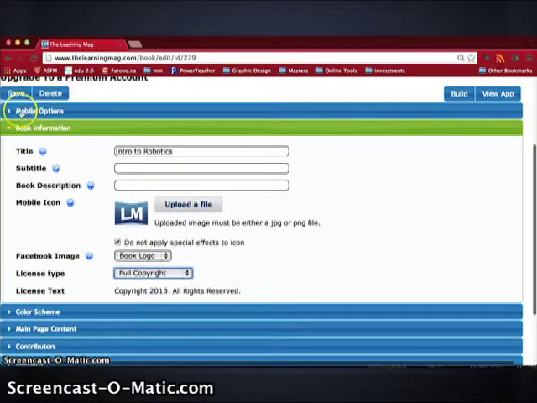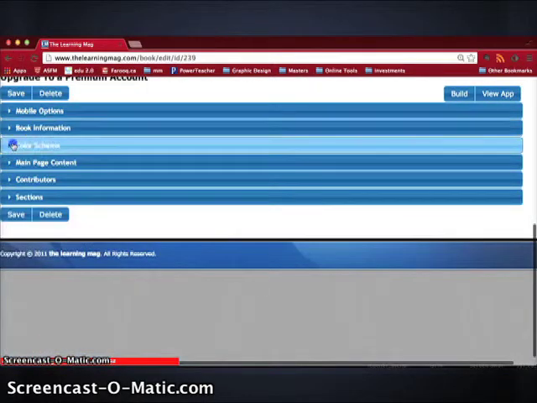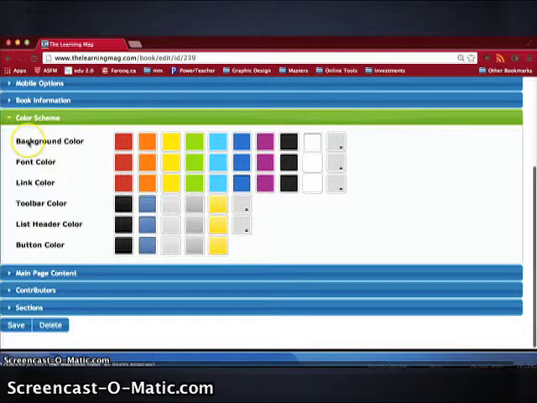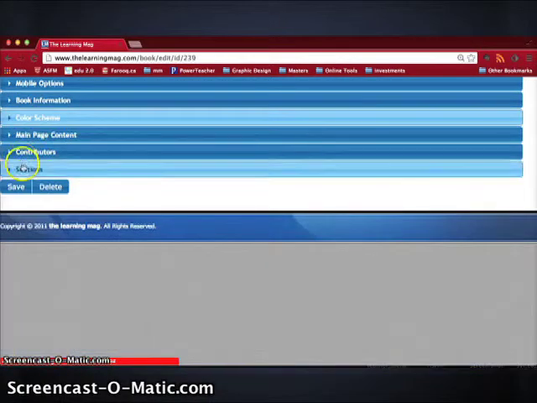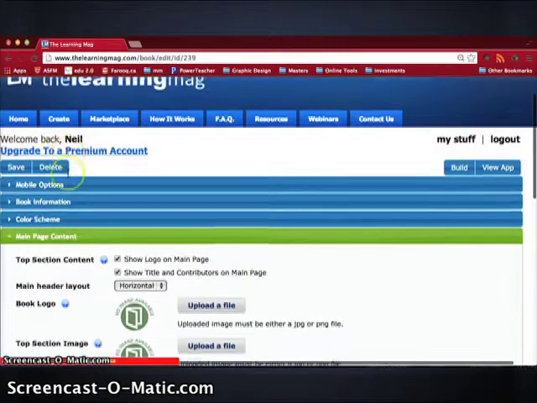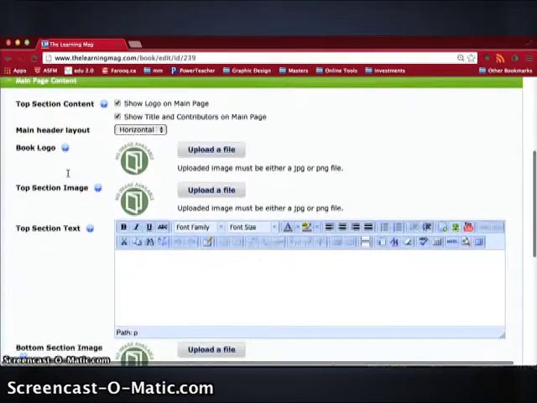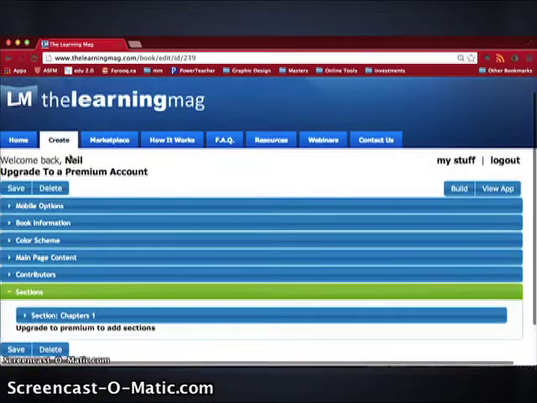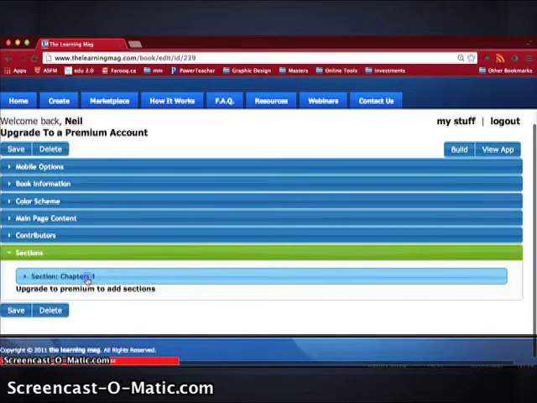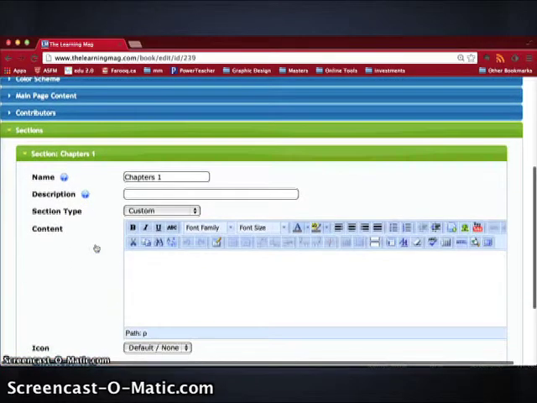Then you can move on to the color scheme, which lets you select a background color, font, links, etc. You can then move on to your main page content, which is basically your introduction to your ebook. And then where the real power comes in is the sections. The sections let you create basically different chapters.